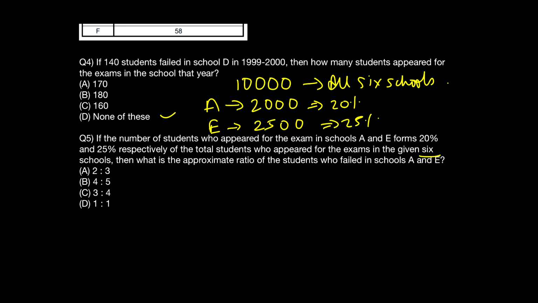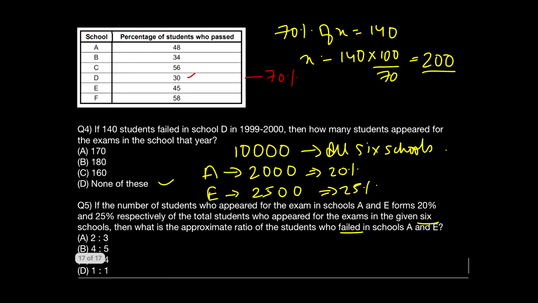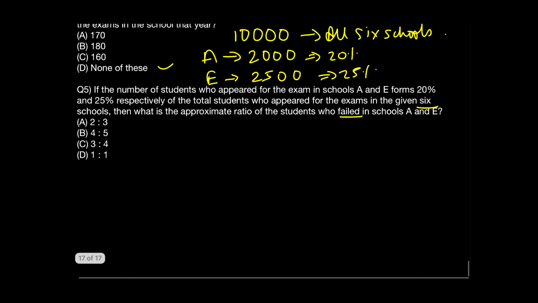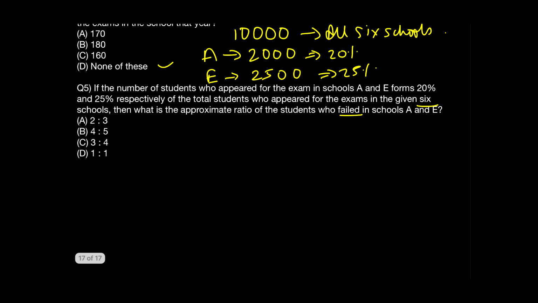It's asking you to find out the approximate ratio of the students who failed in A and E. So for that, I need some data, and for the data, I'll scroll back to my table, where in A, the passing percentage was 48. So the failing percentage will be 52%, no doubt, and the passing percentage was 45 in E. So that will mean 55% of students failing in E. So now when I know the percentage, can I know the values as well? Yes, we will know the values as well. So let's calculate the value.